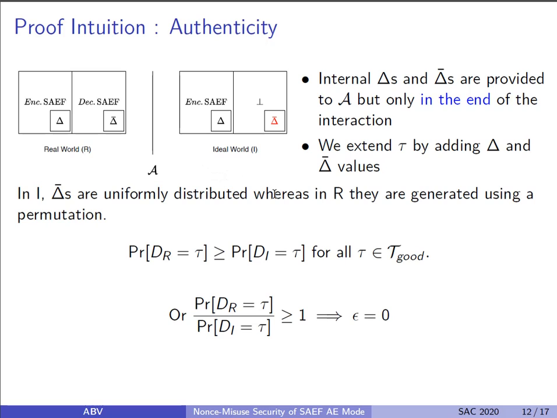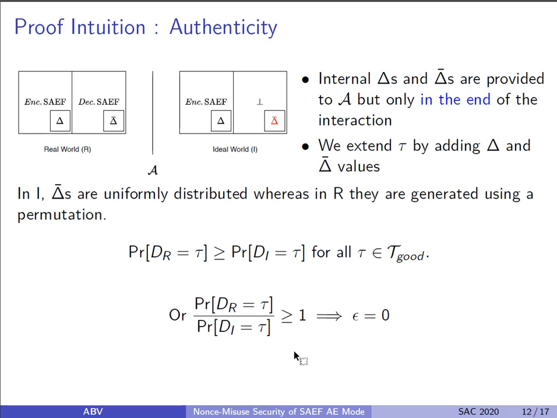This is because in the real world, all these deltas, including the delta bars, are defined using permutations, and thus the randomness here depletes as we process more and more queries, whereas in the ideal world, all these delta bars are independently chosen at random and remain equiprobable. With this, we get the following inequality and this ratio, which gives epsilon equal to 0.